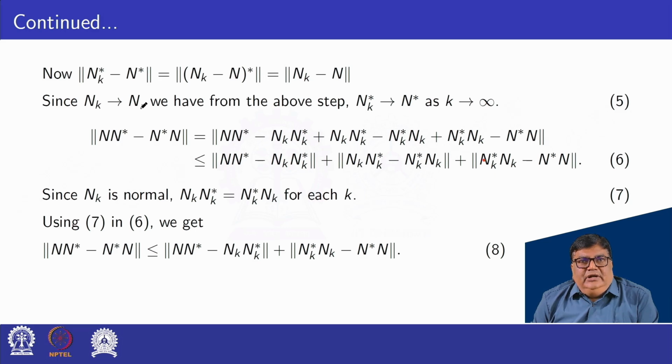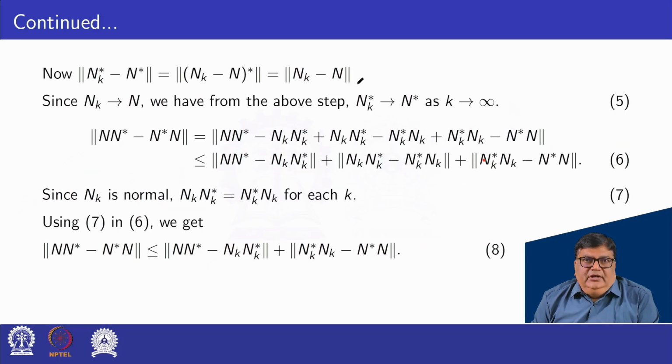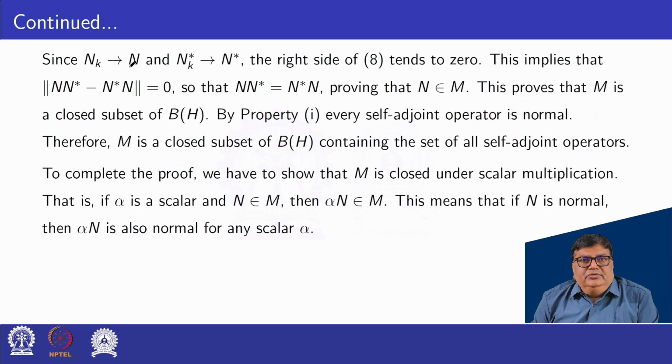As in the explanation of theorem 1, if N_k converges to N, then N_k star converges to N star as k tends to infinity. And similarly, we can prove N N star is equal to N star N as in theorem 1.